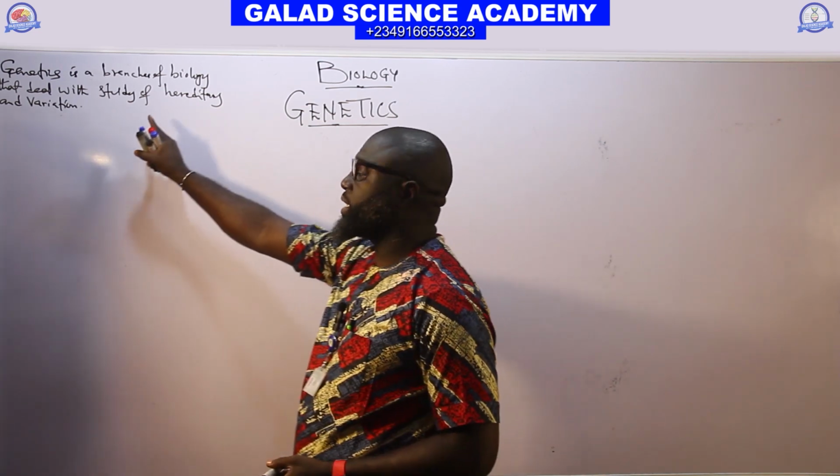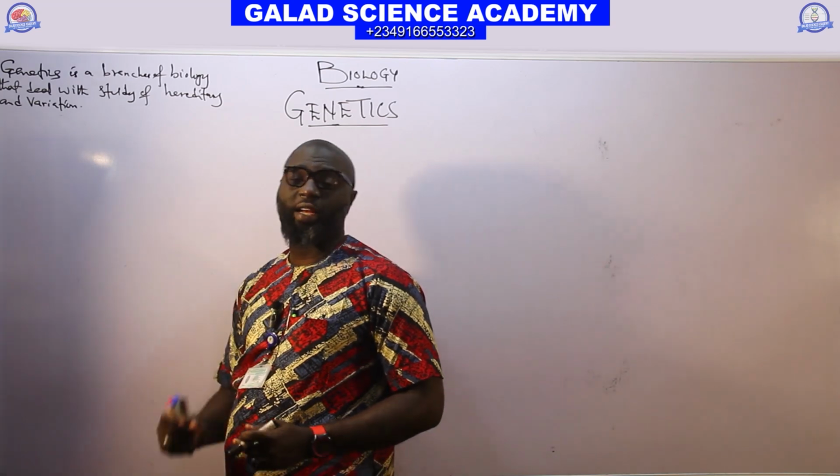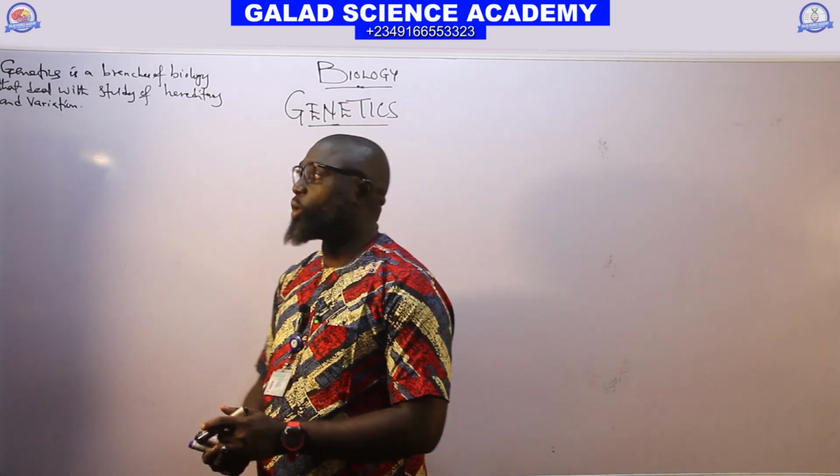The aspect of biology that deals with the study of heredity and variation is called genetics,